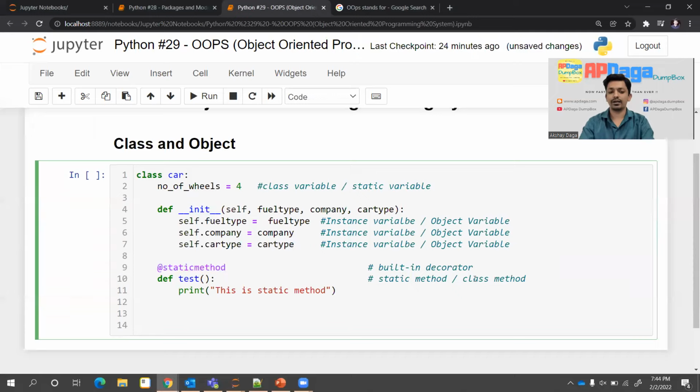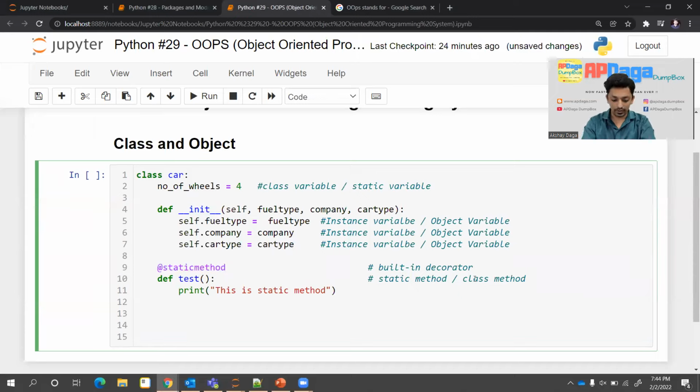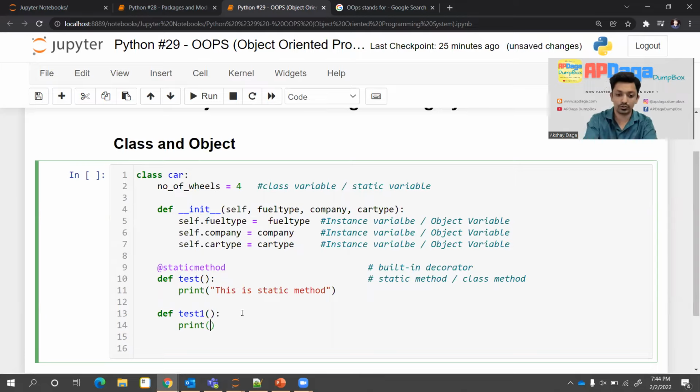I'll tell you why it is and how it is. Then I'll write another method, def test1, and I haven't written any kind of decorator before this method. That means it is not a static method. It is a normal method which will be associated to each and every object or instance. How? I'll show you that also afterwards.